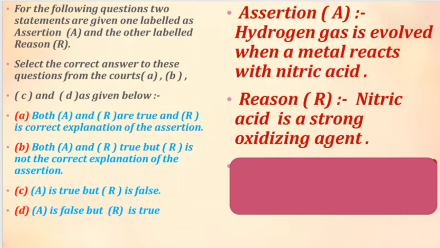And now we are left with the last answer, that is D. D says A is false but R is true. So R, that is the second sentence, is true. Then the first sentence is false. So for that, the correct option that is matching is option number D. So option D is the correct answer.